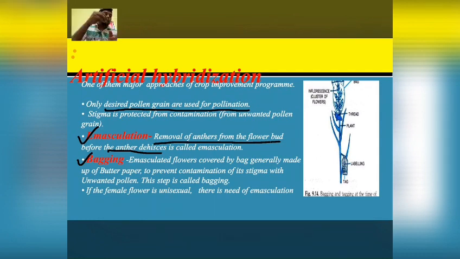And when anther is removed, then what is done with pistil? Then emasculated flowers are covered by bags. Generally the bags are made up of butter paper, so that stigma can be protected from contamination, so that stigma should not get contaminated with unwanted pollen.